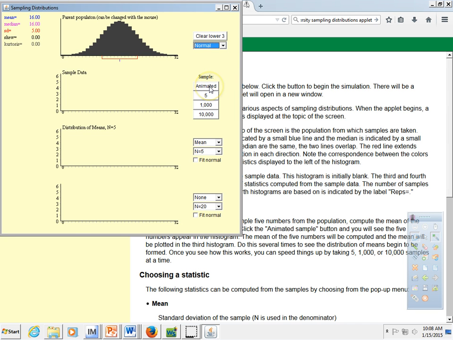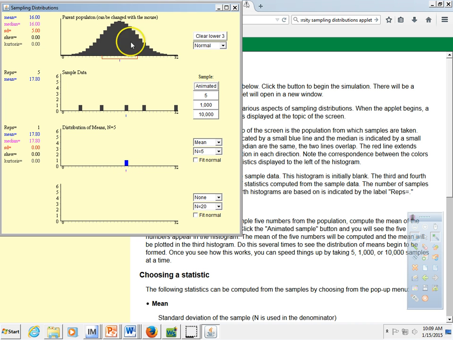If I ask it to pull a sample, it's going to pull 5 numbers, because that's the sample size I asked for, calculate the mean of those 5 numbers, and drop that mean calculation into the sampling distribution here.